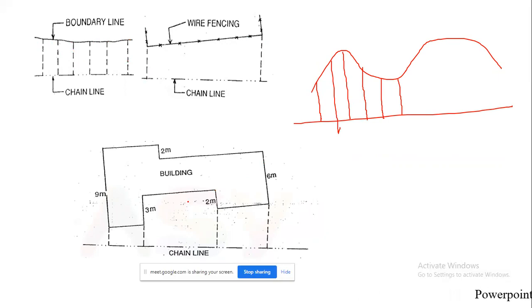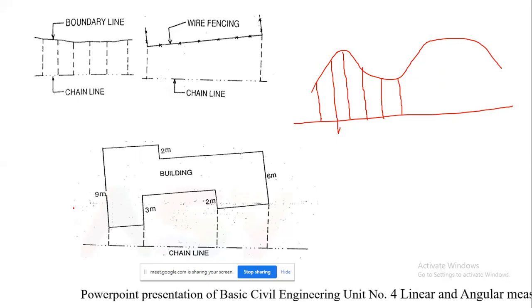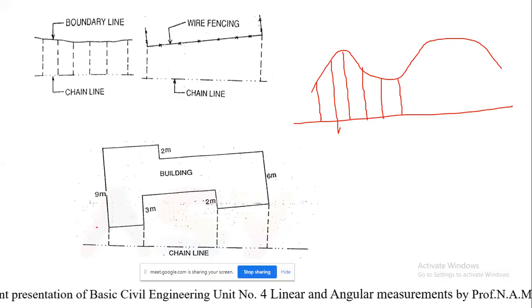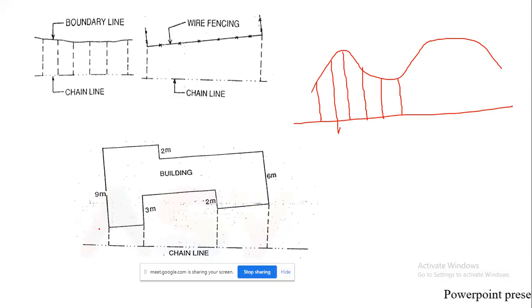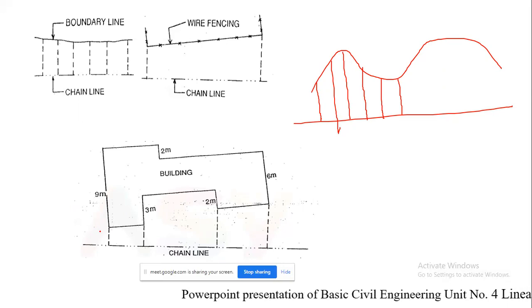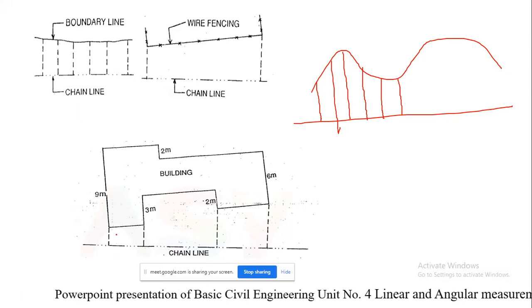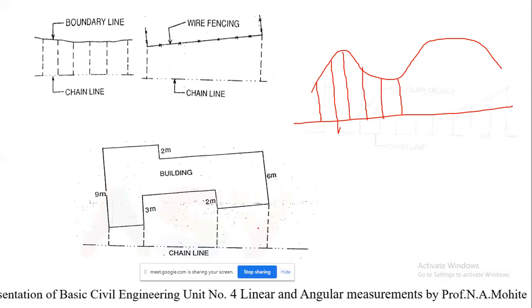intervals. Again, you can see here, when the building is large, zigzag in shape and oblique to the chain line, then the corners are fixed by perpendicular or oblique offsets, and the full plan of the building is drawn on a separate page along with the dimensions. Here you can see it has been done like this.